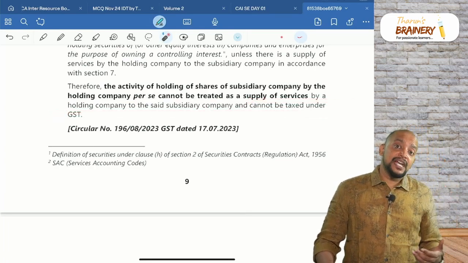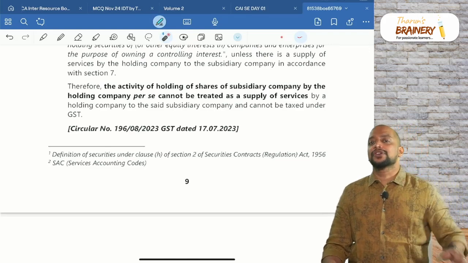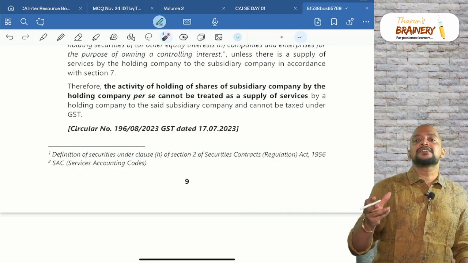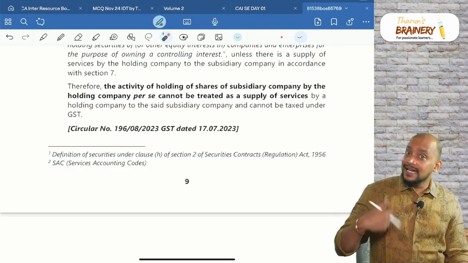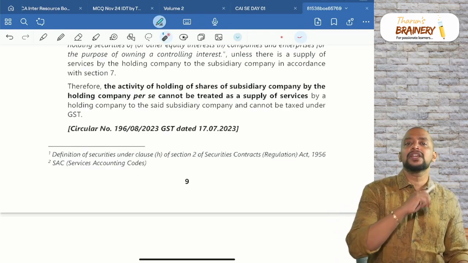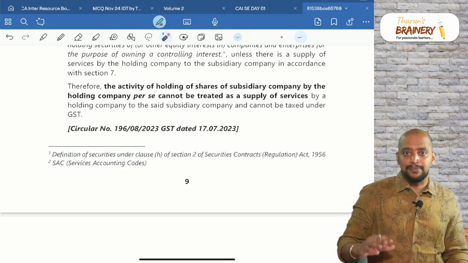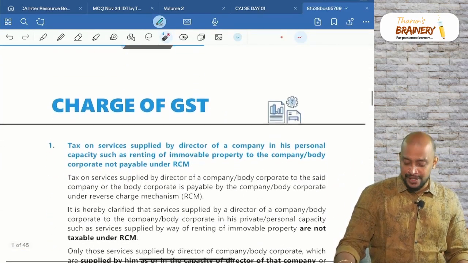Only if there is a facilitation or arrangement of transaction in securities, which we already know. If there is any broker or intermediary or any depository, etc., who is not selling the securities but dealing in securities, like facilitating or arranging in securities, then they get a commission. That commission is only treated as supply. So these are the amendments related to supply.